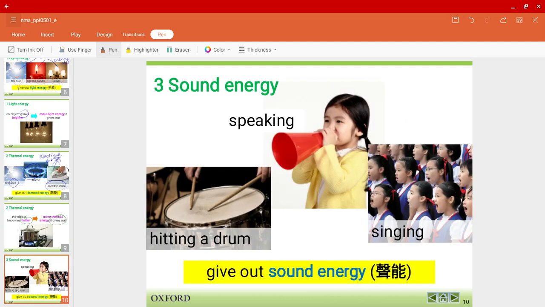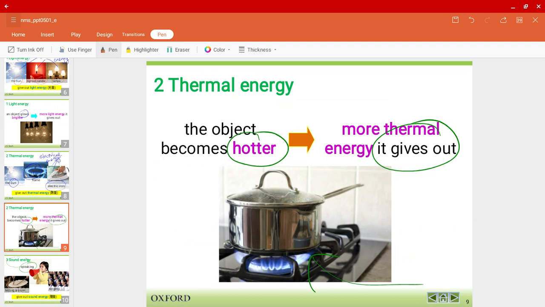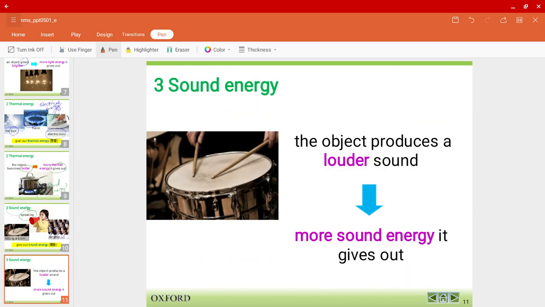Now, the third form of energy we'll be talking about is sound energy. For example, when you're hitting a drum, when we're speaking, when we're singing, all of these actions would give out sound energy. And apart from that, when we go back over here, is sound energy also present? Yes. Sometimes when we're cooking, for example when we're using a pressure cooker, when your mother or your father is using a pressure cooker, you'll hear a lot of sound as well. So there, sound energy is also present. When an object produces a louder sound, more sound energy is given out.